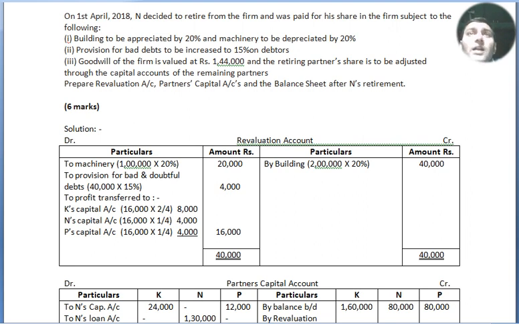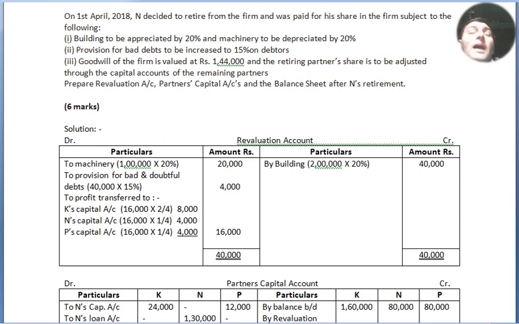Now there is no additional information regarding the revaluation account. So the credit side is bigger, 40,000 and 40,000, and 16,000 is the difference. K, N and P are the partners, so the profit will be transferred to the partners' capital accounts in the ratio of their capital. The capital of K is 1,60,000, N is 80,000 and P is 80,000. If we consider 80,000 as 1, then 1,60,000 will be double. So 2:1:1 is the profit sharing ratio of the partners.